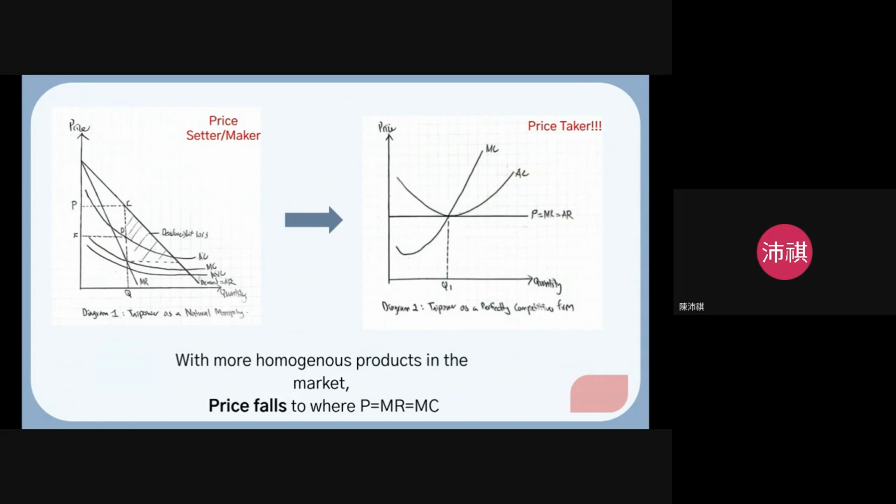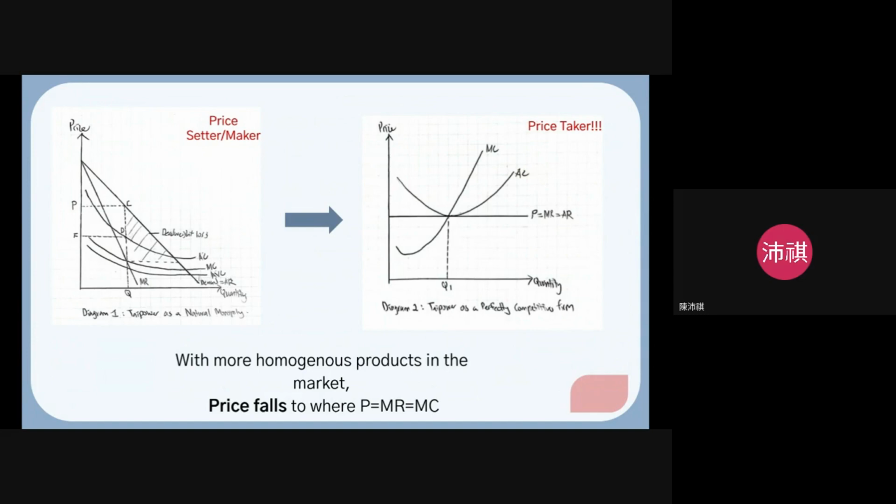And because price equals MR equals MC, this suggests that Tide Power now becomes a price taker. Tide Power is now a price taker also because they now have competitors, so they cannot set a price above their competitors, or else they will lose customers.